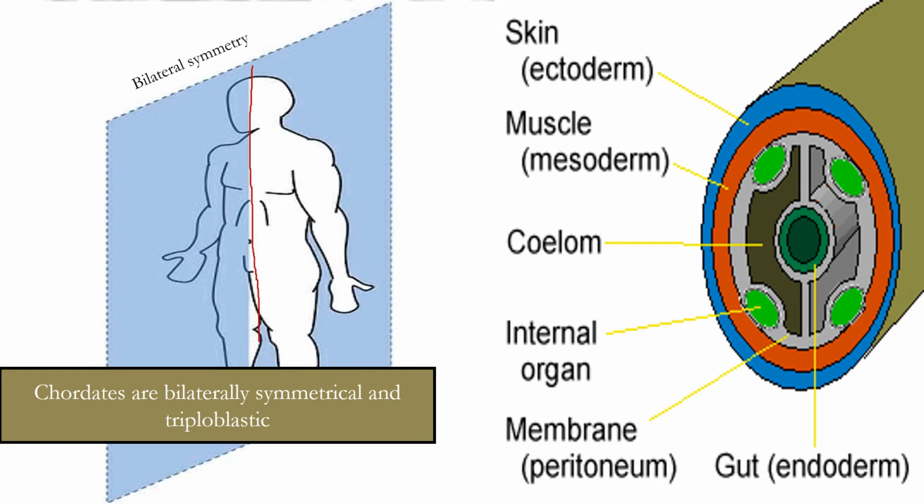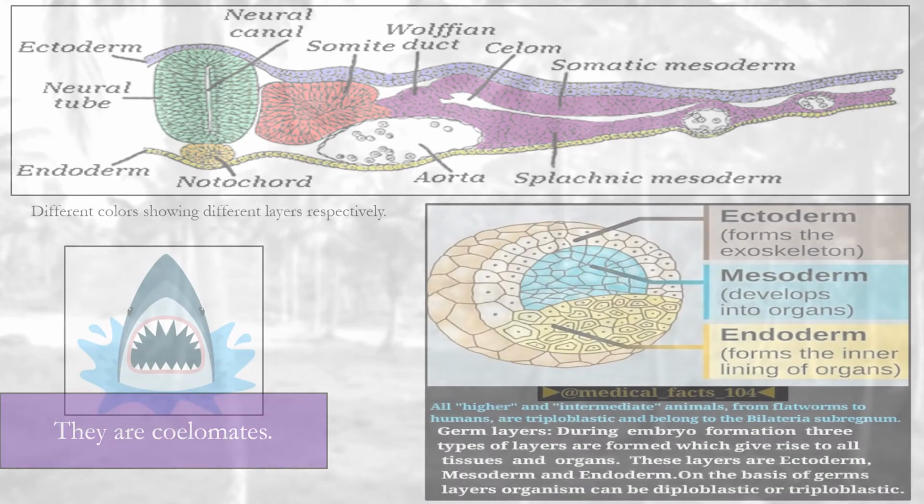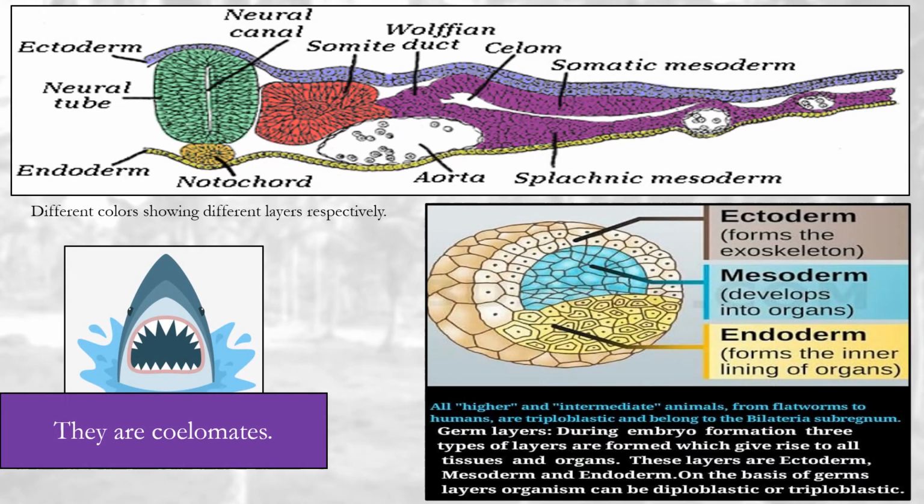They have three layers: ectoderm, muscle from mesoderm, and gut from endoderm. Coelomates, yeah, they are coelomates.